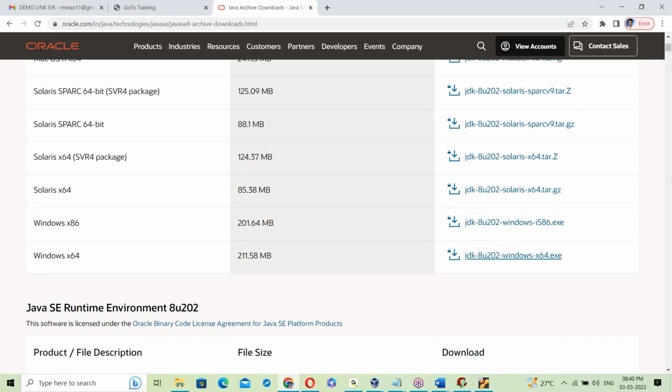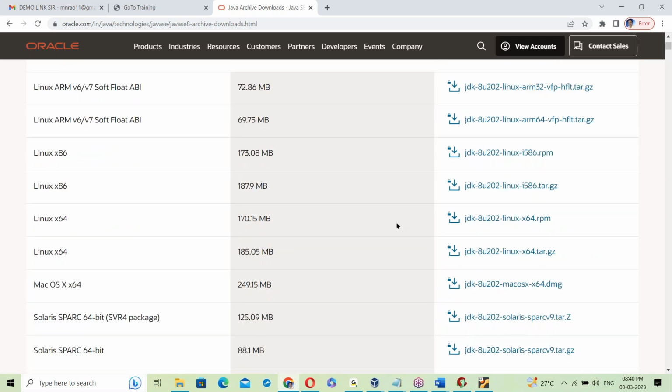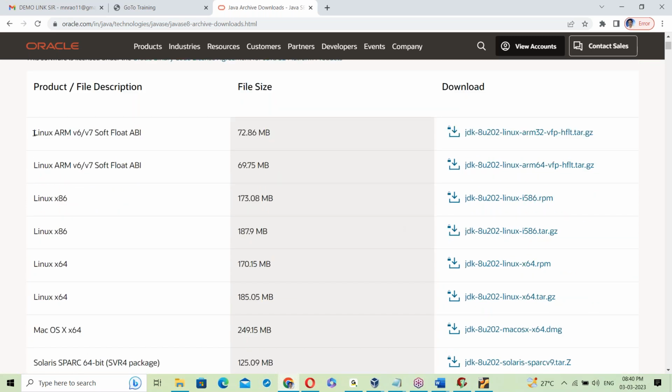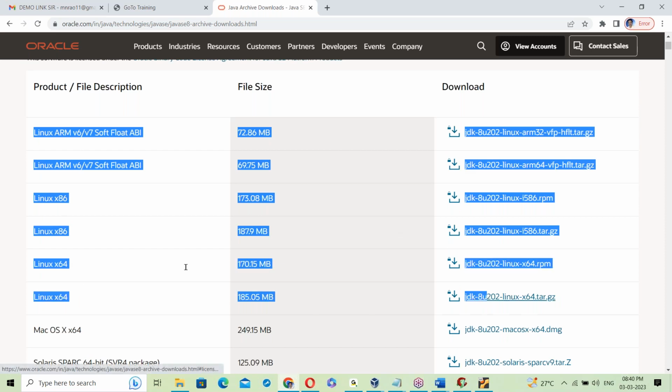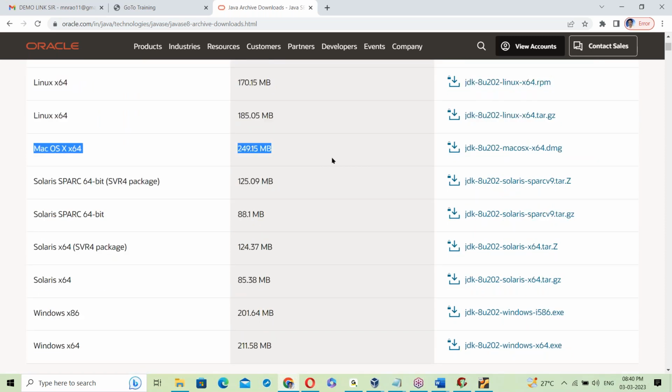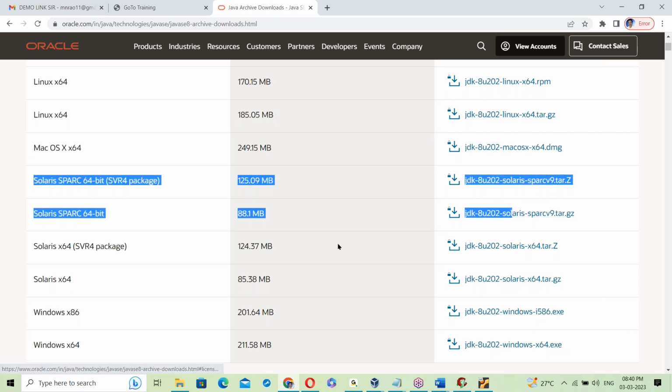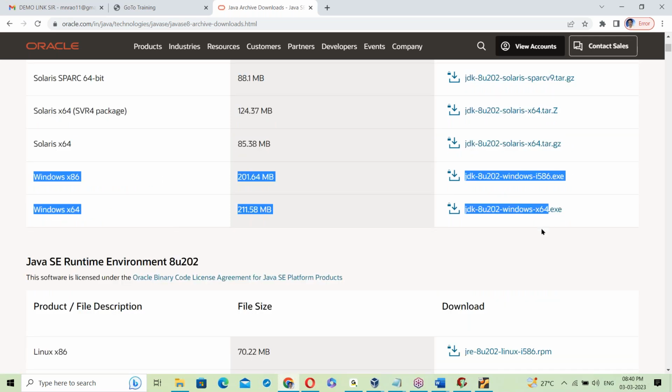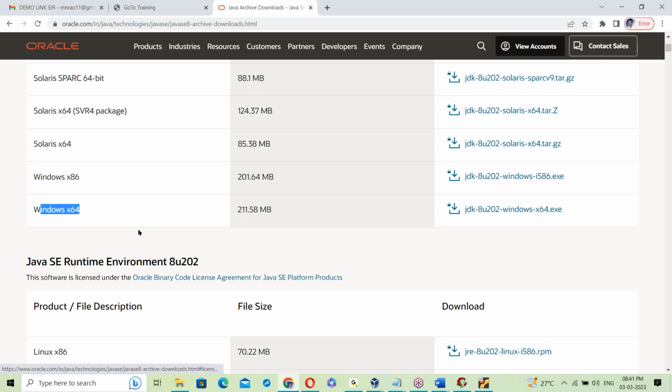This is the Linux JDK. Next, this is the Mac JDK. This is the Solaris JDK. Next, this is the Windows JDK. For Windows 10 or 11 OS, this is the JDK we have to download. But it's not necessary to download it here.